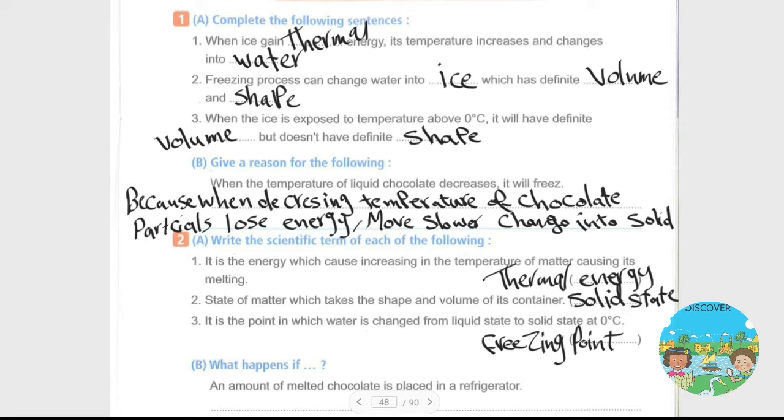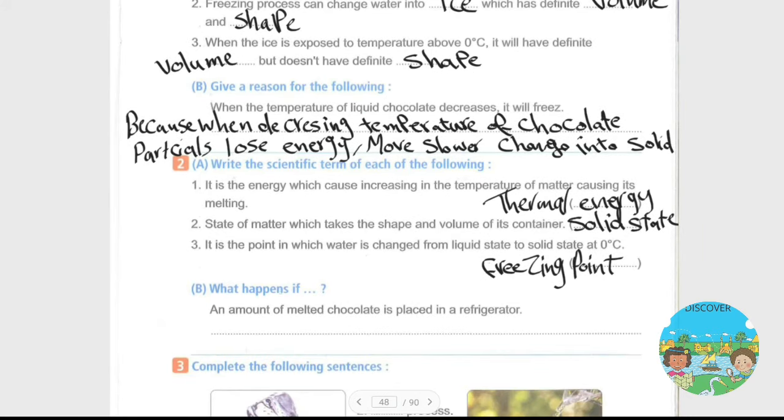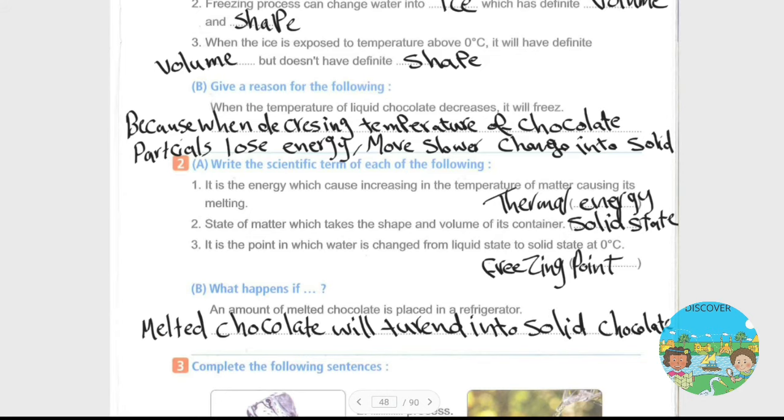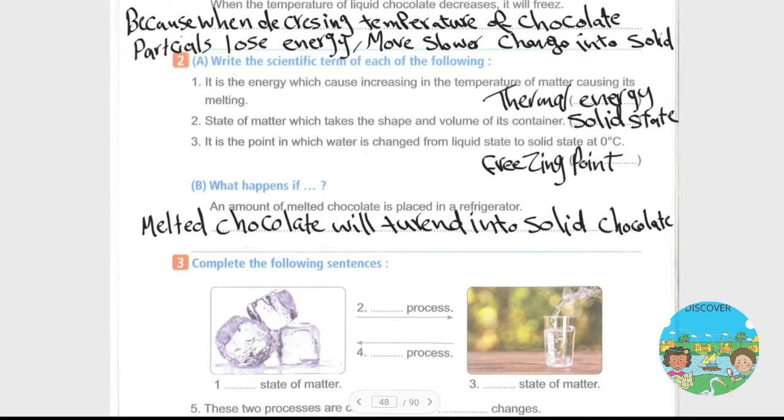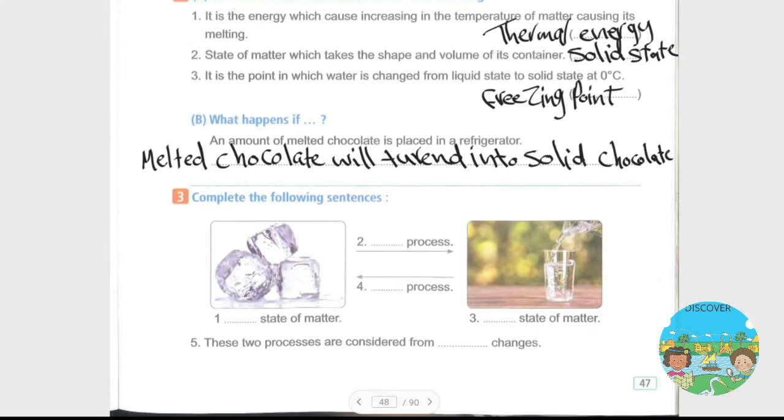تمام. Letter B بيقول لي what happens if an amount of melted chocolate is placed in the refrigerator? هيحصل لها إيه؟ الانسر بتاعتي هتكون إن ال melted chocolate will turn into solid chocolate. Question number 3 complete the following sentences.